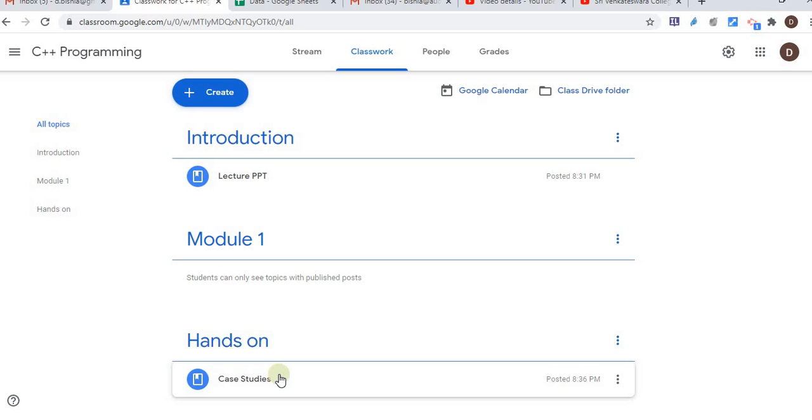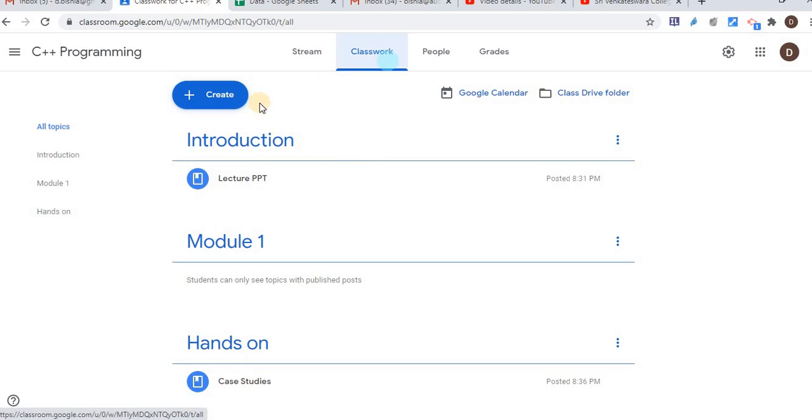And one more important thing here: whenever as a teacher we are uploading something or creating an assignment, the email notification also works in parallel. For every assignment, material, or activity, Google will generate an email and send it to all the students, so that the material is shared with the students.